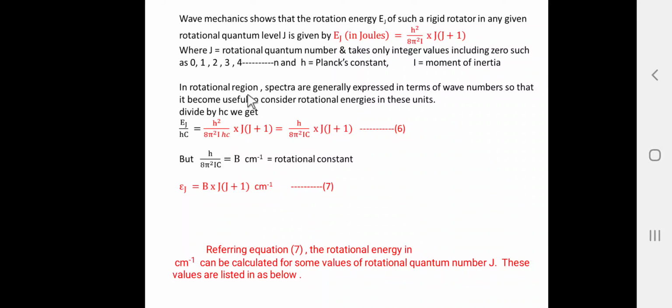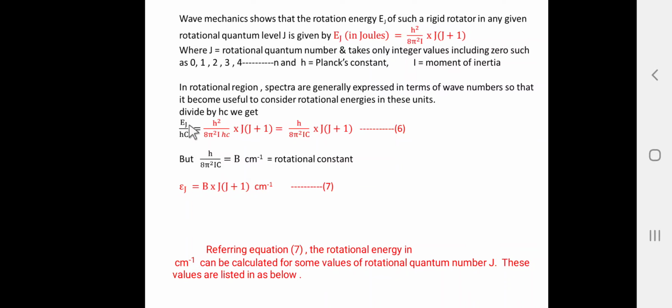In the rotational region, spectra are generally expressed in terms of wave number, so it becomes useful to consider the rotational energy in this unit. All of you know that the wave number is generally expressed in centimeter inverse. So, in this equation we have to divide by hc just to convert joule into wave number.